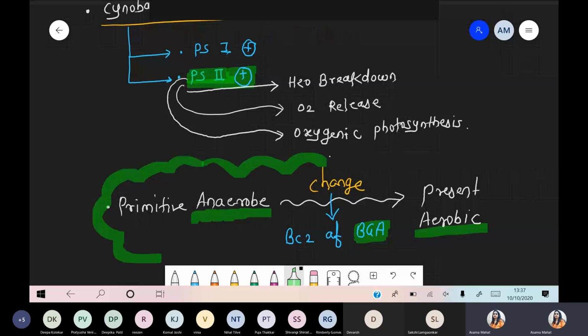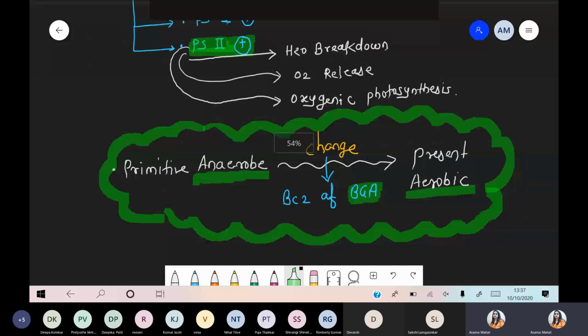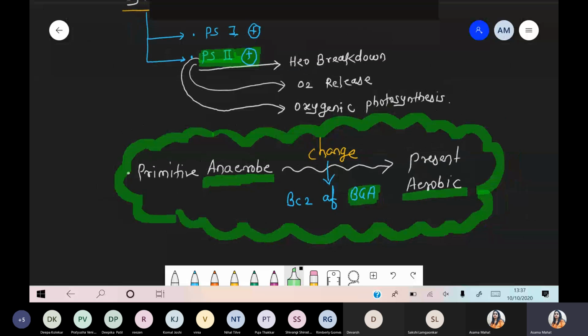These are the first bacteria responsible for the change. Before plants, they split water and released oxygen into the environment. Got it? Is this point clear, everyone?